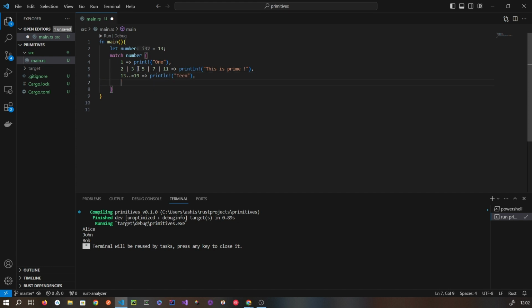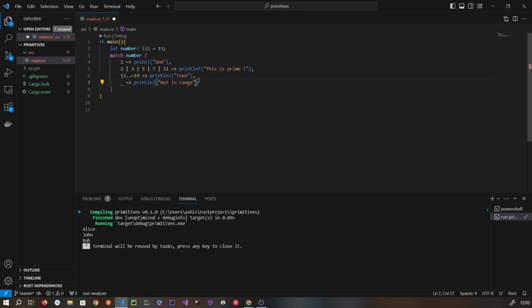And this is a wildcard. It should match with any number which doesn't fall in any of these three conditions. It will print not in range. Okay, that's it.